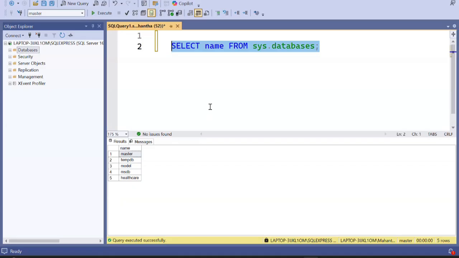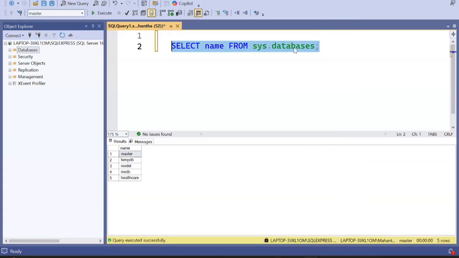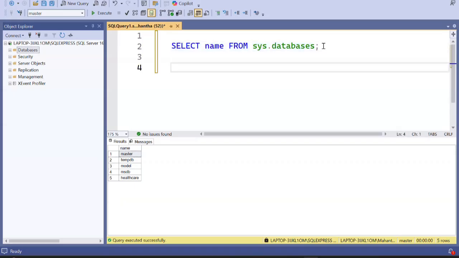Now, I want to create a database named university. The way I do it is, I will say create database university. This is a SQL statement, and university is the name of the database. Is everybody with me? Are you following? Any doubts here? It's clear, right?